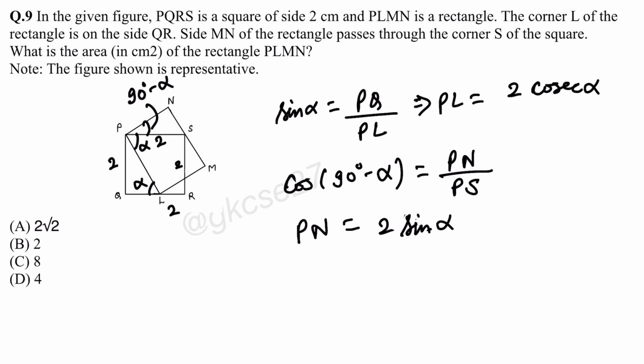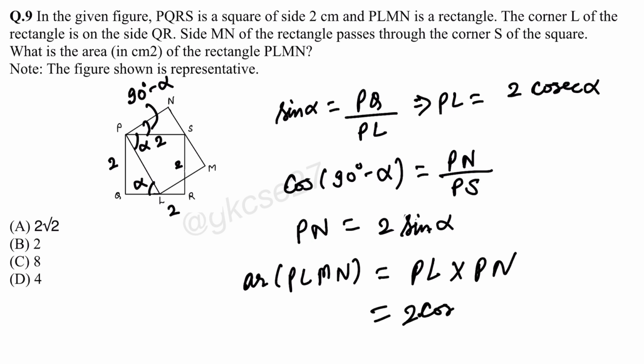So what will be the area of rectangle PLMN? PL into PN. PL is 2 cosec alpha and PN is 2 sin alpha. So cosec and sin are reciprocals, so its area will be 4. So correct option is option D.